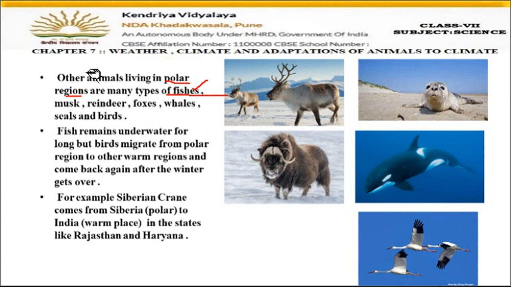Let's see. So this first picture you can see here is a reindeer, right? This animal also lives in the polar areas. Then on the body of the reindeers you can also see some fur present, which keeps the body warm. Then foxes are also present, and whales are present in the water.